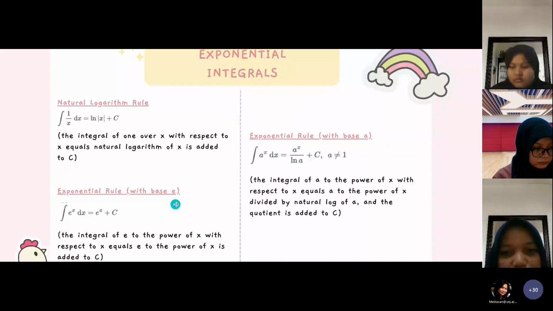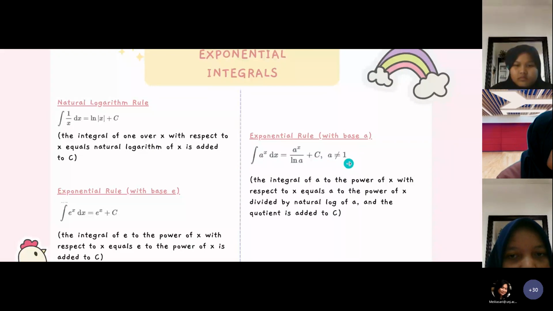And the last, exponential rule with base a. The integral of a to the power of x with respect to x equals a to the power of x divided by the natural log of a, and the equation is added to c, provided that a is not equal to 1. Next.